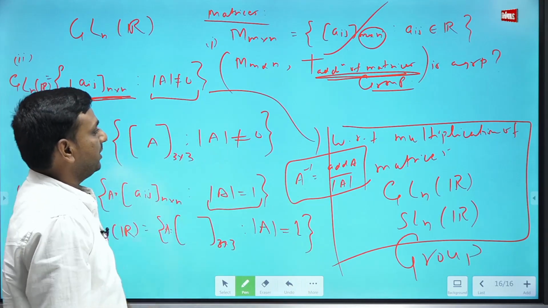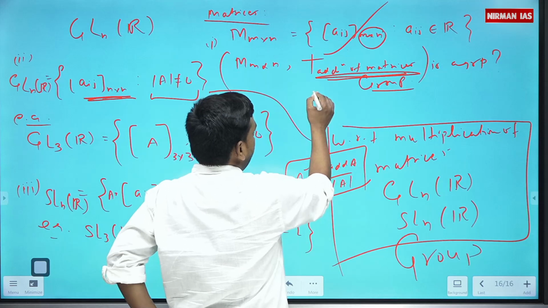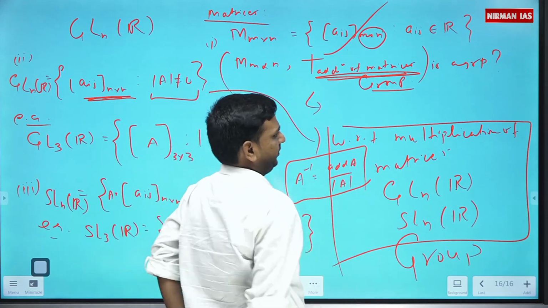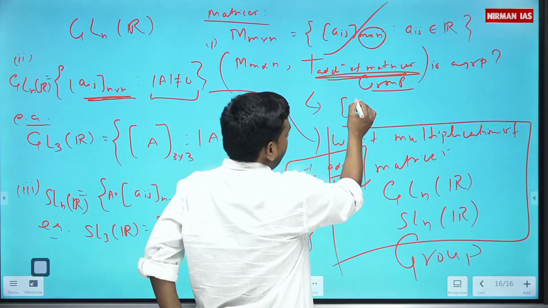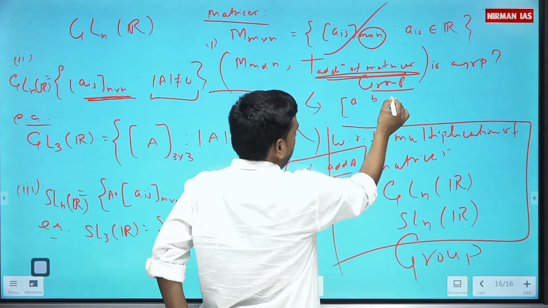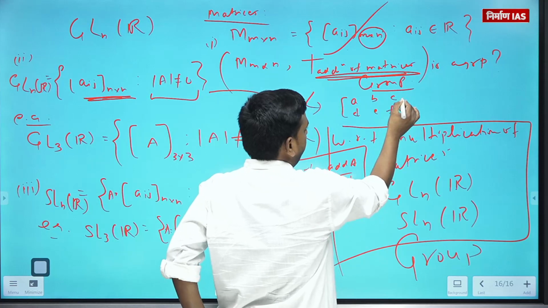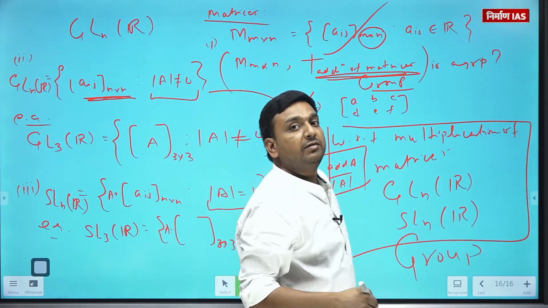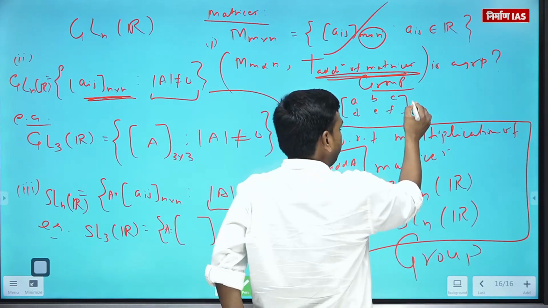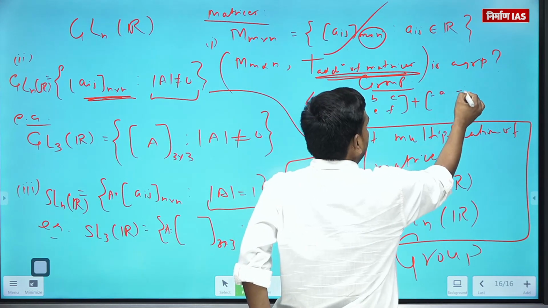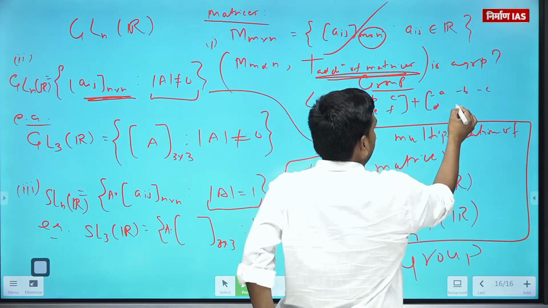So any example you can take. Let's say, about addition, I will just brief. Let's say I have the matrix with entries A, B, C, D, E, F. What is the additive inverse of this? The additive inverse will be the matrix with negated entries.